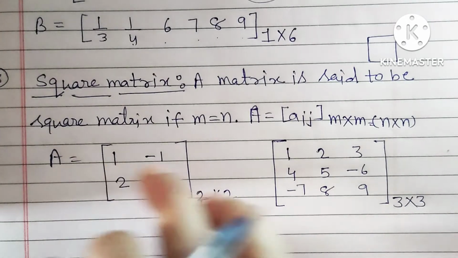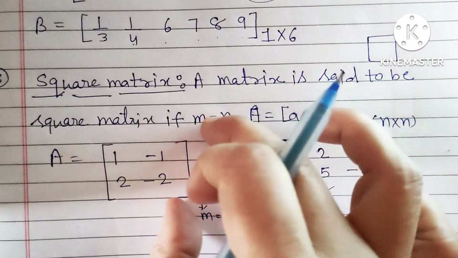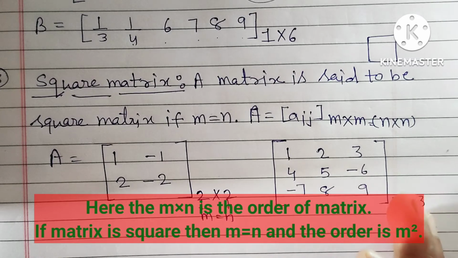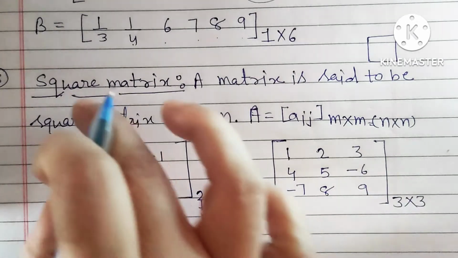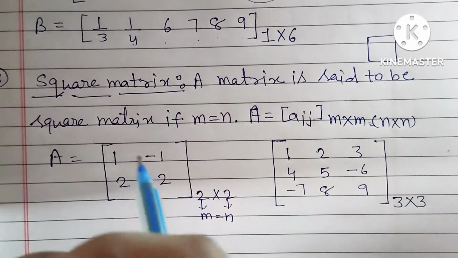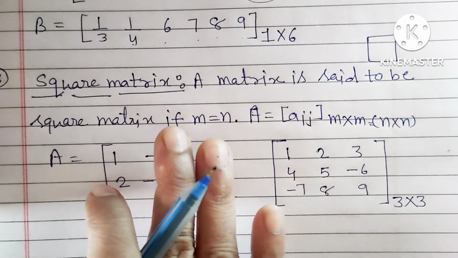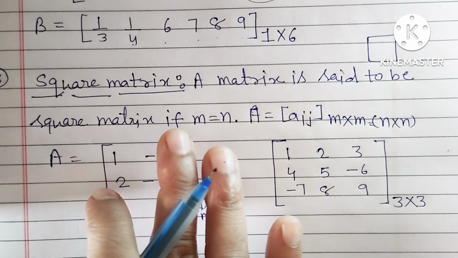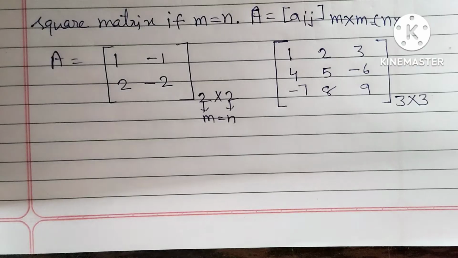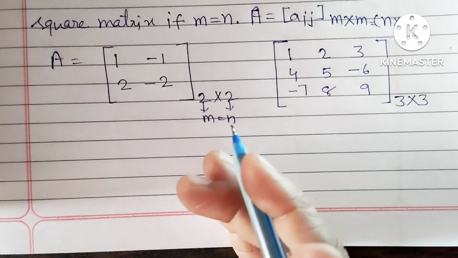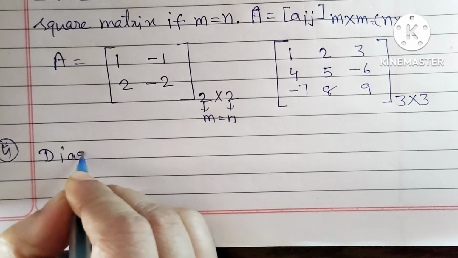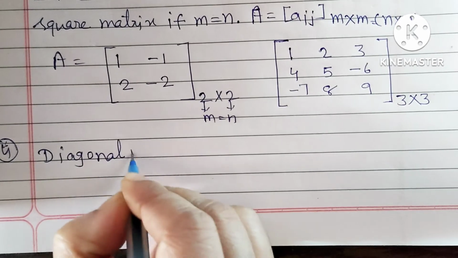The matrix is not in rectangular form but in square form. A 2 cross 2 matrix, 3 cross 3 matrix, 4 cross 4 matrix, 100 cross 100 matrix are said to be a square matrix. There are so many definitions, so many types of matrix in which it is necessary to use the square matrix. Remember this thing. Our next definition is about the diagonal matrix. Diagonal matrix.